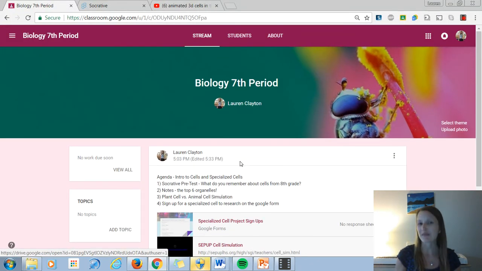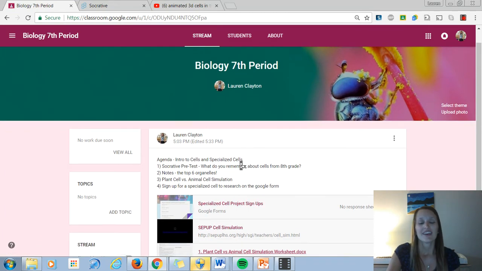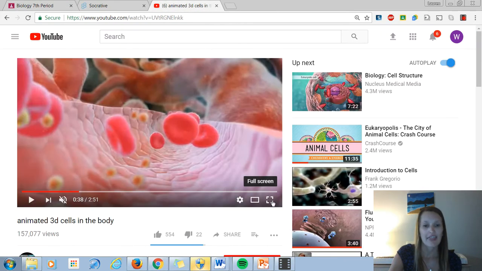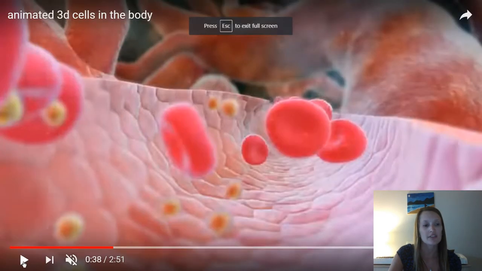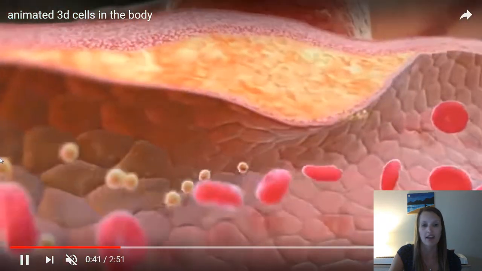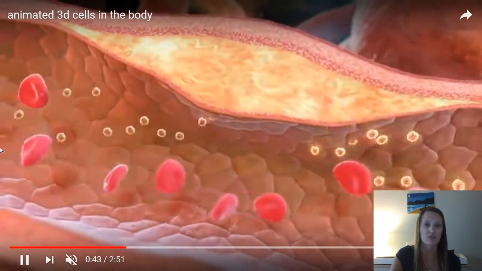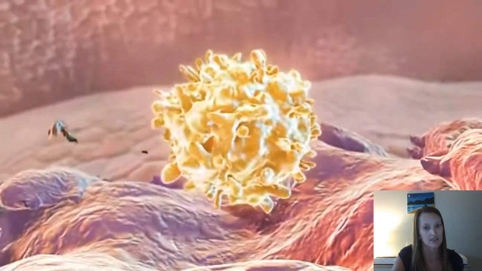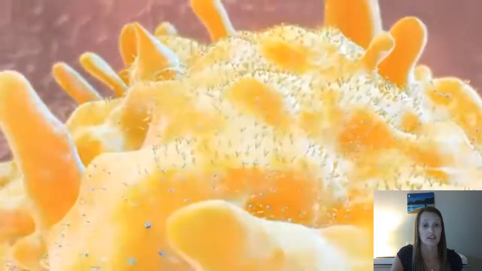Okay, so welcome back for the final part of our lesson today. I wanted to talk to you about how not all cells look the way these cells do, like we just built in that simulation. I have a quick video for you that shows what these cells look like, if we could zoom in inside the human body. I can see red blood cells going through a blood vessel, for example. They look so different than the cells that we see in that simulation and in textbooks.